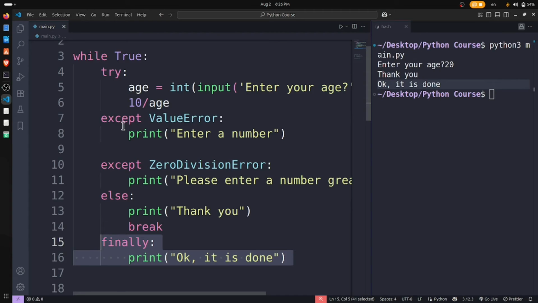Well, it says that if this ValueError occurs in except, just run this. If this zero division occurs, do this. But finally does not care what happens here. At the end, it will be printed. At the end, it will be shown. Finally means the program is running very, very nicely.